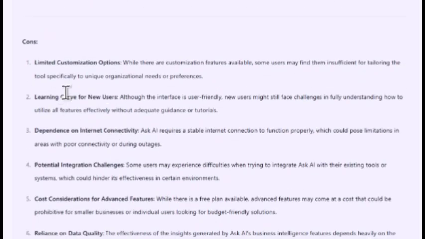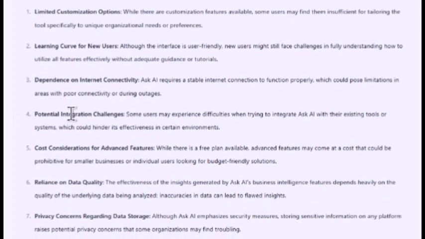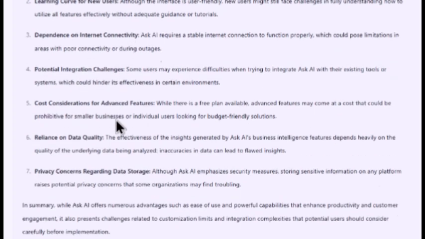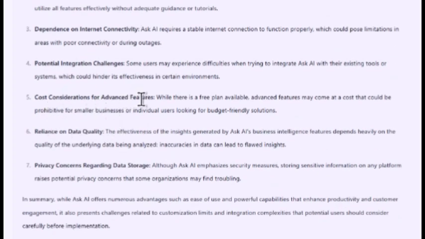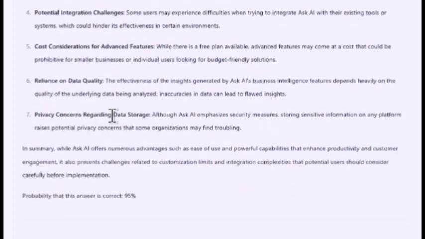Then for the cons: limited conversation options, learning curve for new users, dependence on internet connectivity, potential integration challenges, cost consideration for advanced features, reliance on data quality, and privacy concerns regarding data storage.